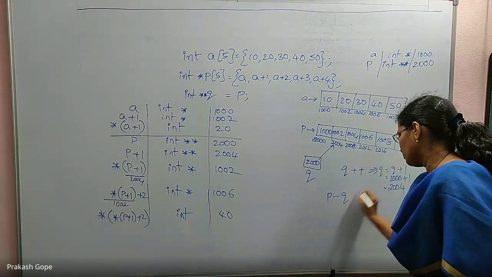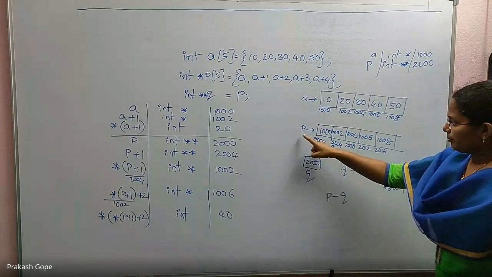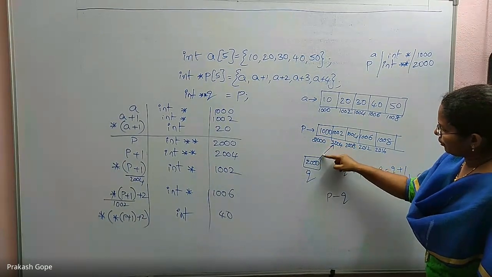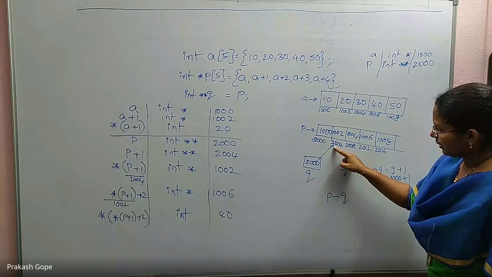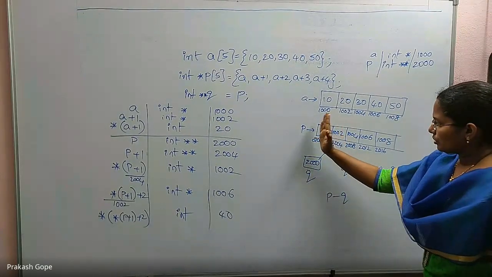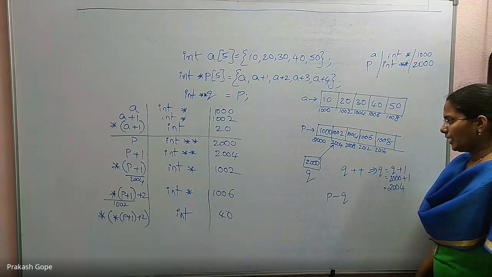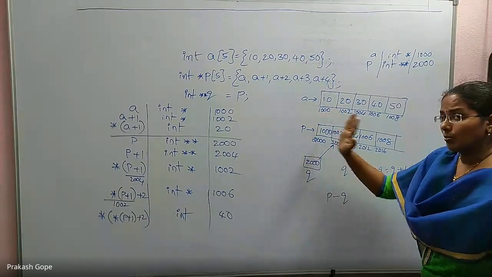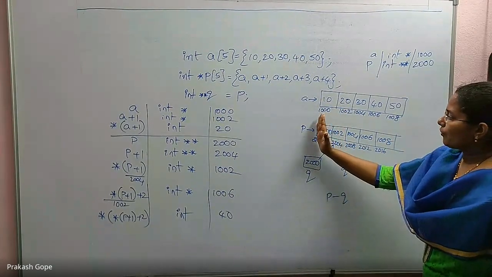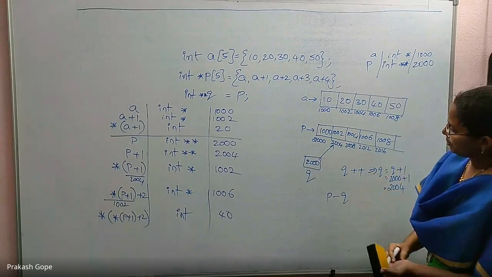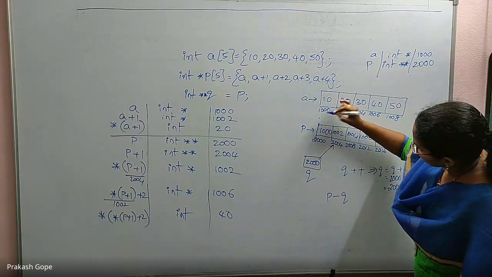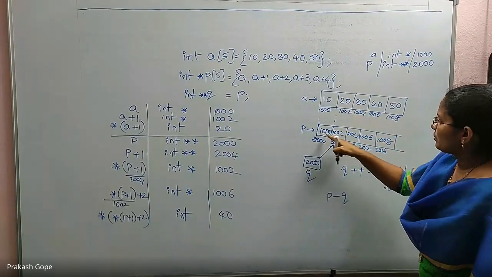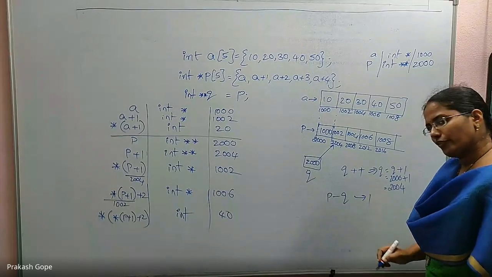For example, if I say P minus Q, what is the answer? P is pointing to the first element of the array. Q is pointing to this element of the array. Both are pointing to the same array. Both the types are the same. So subtraction of two pointers is valid. Then what is the answer? The number of elements present between these two. Number of elements, not the number of bytes. Number of elements present between these two pointers. P is at 2000. Q is at 2004. Number of elements present between these two is only one. So this gives only one.